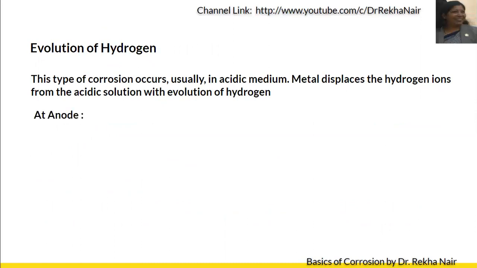Let us see the mechanisms. At the anode, I said there is oxidation, that is, Fe will lose its electrons to form Fe2+. We are considering iron because it is reactive and can generally undergo the oxidation process.